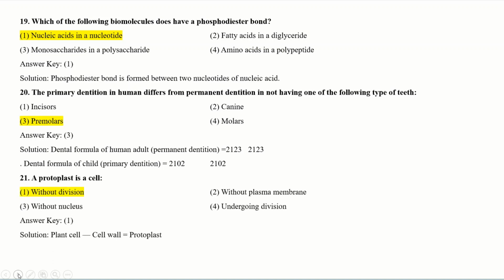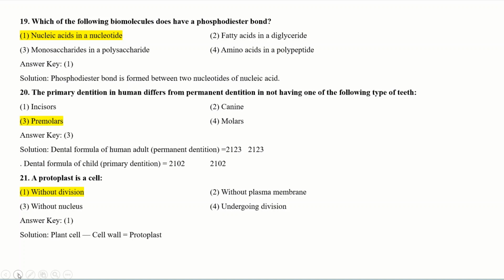The next question. A protoplast is a cell... having options: without division, without plasma membrane, without nucleus, undergoing division. A protoplast is a primary type of cell which is without division.